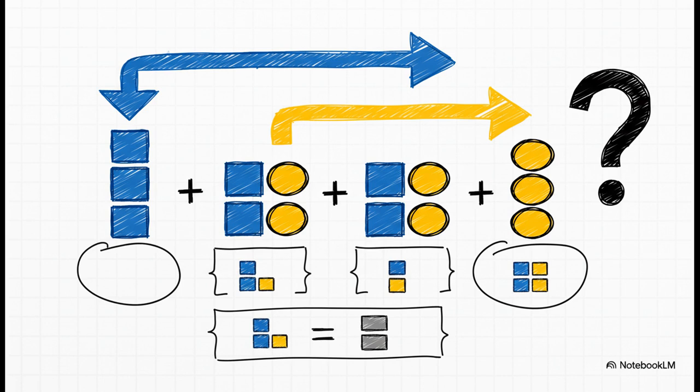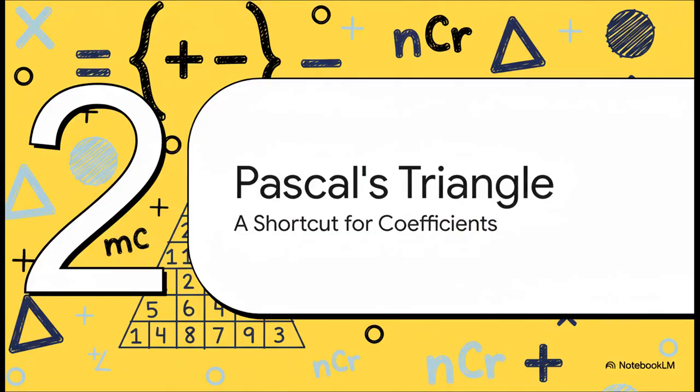But what about those numbers in front, the coefficients? That 1, 3, 3, 1? They seem to be following their own little secret code. Well, that secret code has a name, and it's one of the most beautiful things in math, Pascal's triangle. This is the key. This is how we crack the code for those coefficients.